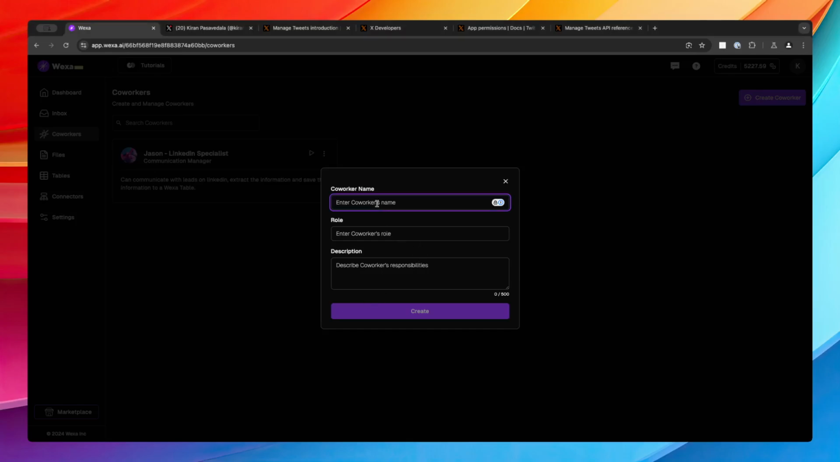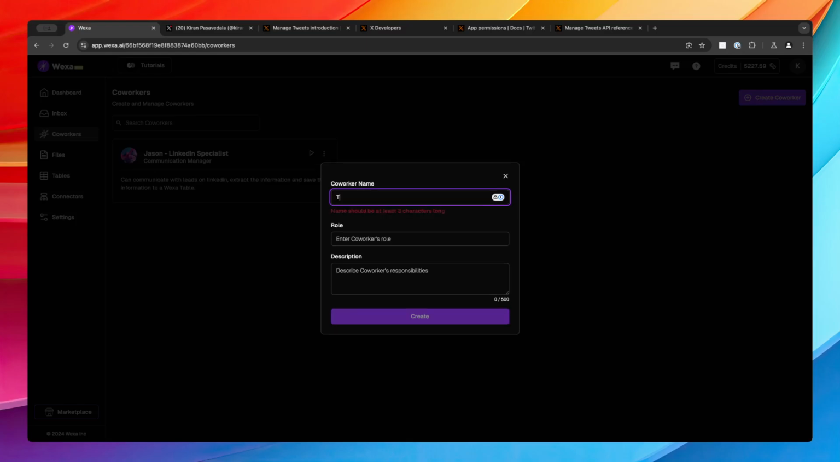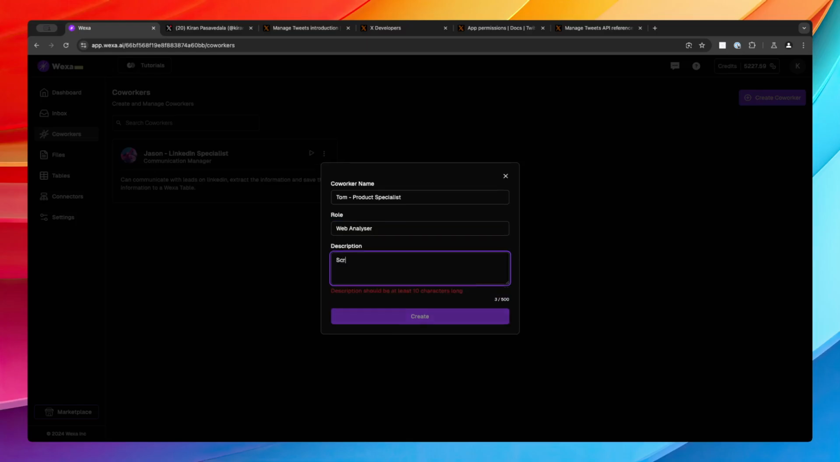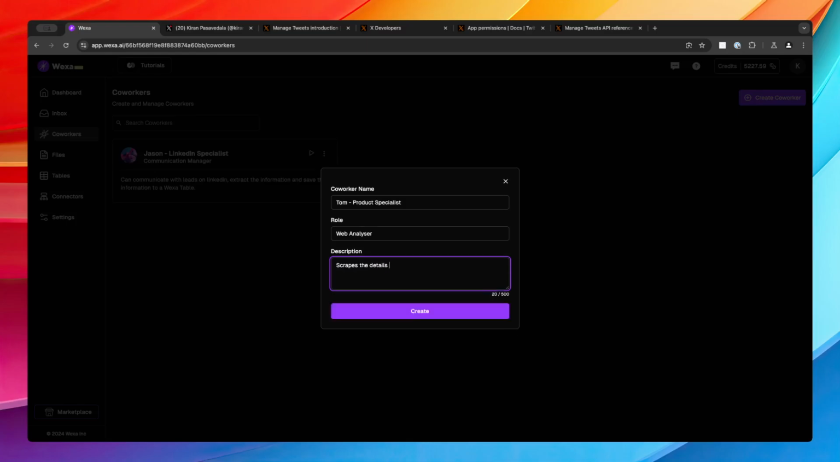Let's call this, for example, Tom, a product specialist. Now let's give the role, called web analyzer. What we are going to do here is have it go to a specific website, let's say an e-commerce website, and scrape the details of the product. So what we would say here is: scrapes the details of the product from the website URL. Now let's hit create.